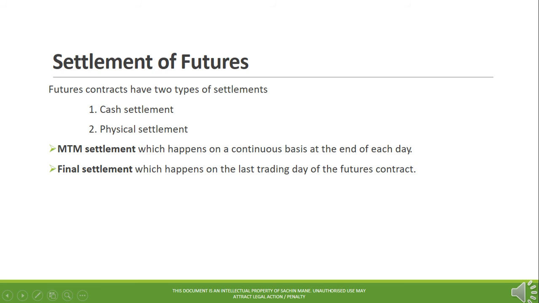2. Physical settlement. The physical delivery method is normally used for settling commodity futures contracts. The physical delivery settlement process is coordinated and settled via a clearing broker or a clearing agent. If the contract holder opts to take a short position, they are responsible for the physical delivery of the underlying asset. If the holder opts to take a long position, they will be receiving physical delivery of the underlying asset. Mark-to-market settlement, MTM settlement, happens on a continuous basis at the end of each day. Final settlement happens on the last trading day of the futures contract.